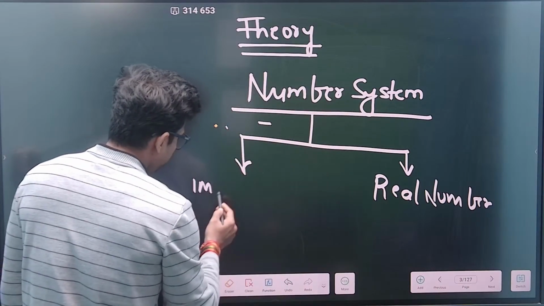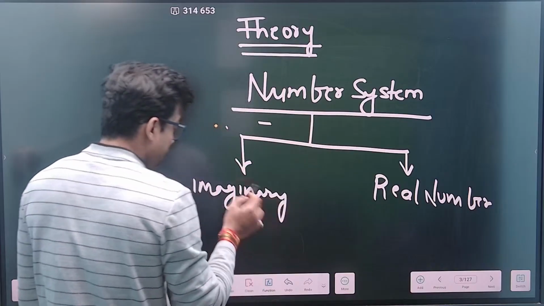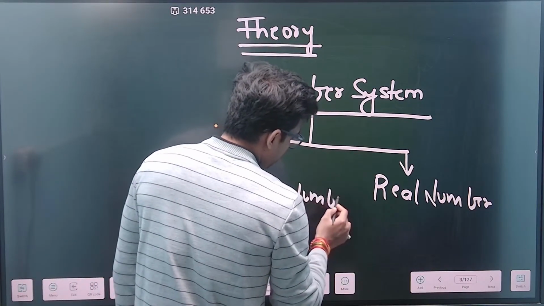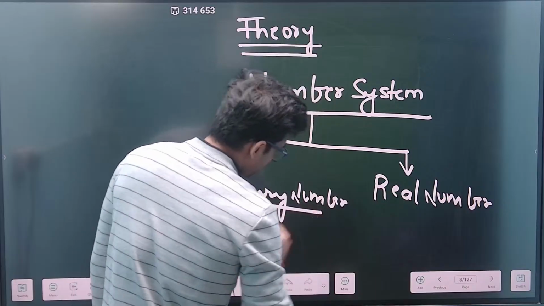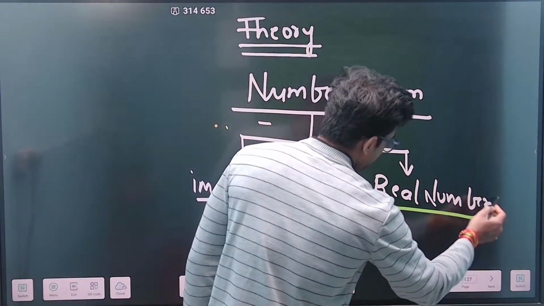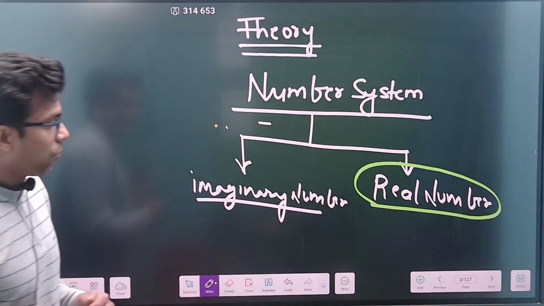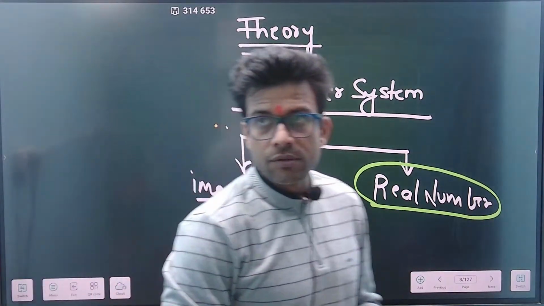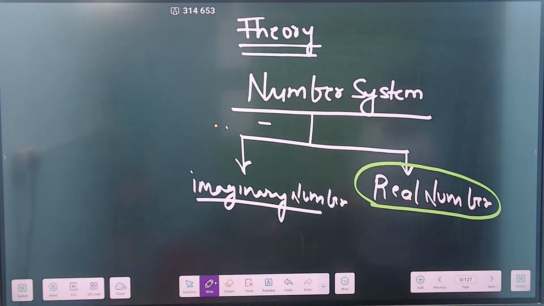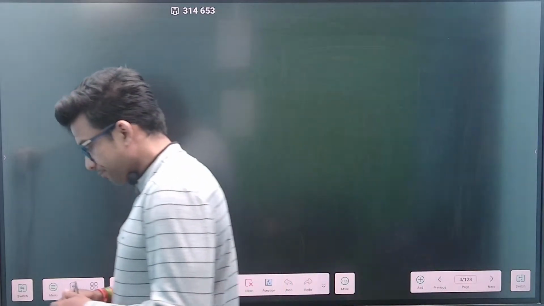Now see, in the exam you are giving, the imaginary number is not asked. Correct, this is not important for you. The important section for you is the real number part. So we need to focus on the real number part, because this is the core importance part of your syllabus. Many questions can be asked from real numbers. So let's discuss the real number.